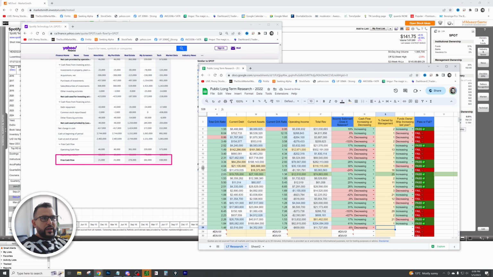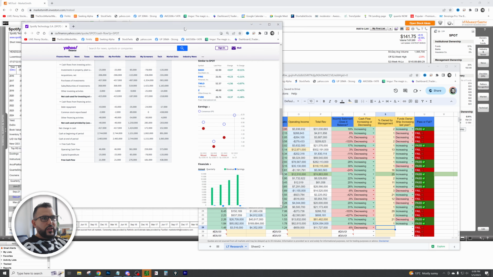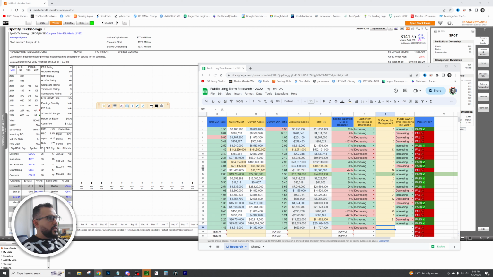All right, owned by management. To figure out where that is, we're going to go back to our handy dandy MarketSmith tool right here. We're going to come down to ownership. You can see management owns 30%. Is this the biggest we've seen here? It is. In all the research we've done, 25 was the biggest there, and then we had